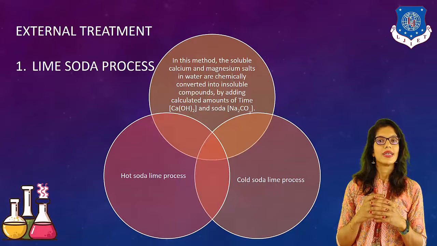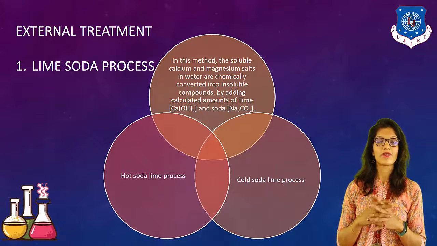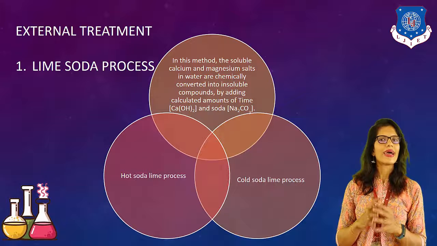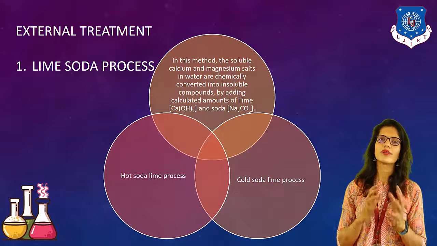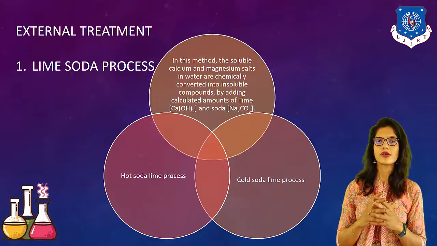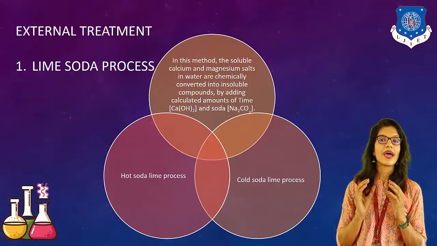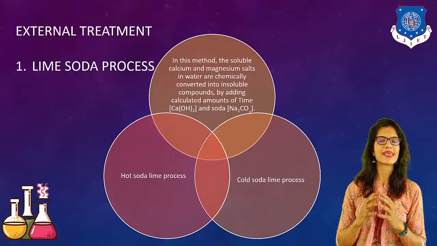Now, next and the most important one for chemical industries is external treatment or external conditioning of the water. Here, the first process is the lime soda process. In the lime soda process, the soluble calcium and magnesium salts are chemically converted into insoluble compounds by adding an amount of lime, that is Ca(OH)2, and soda, Na2CO3. Lime soda, because we use lime and soda here.